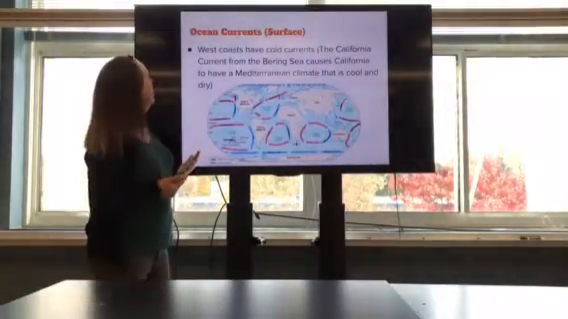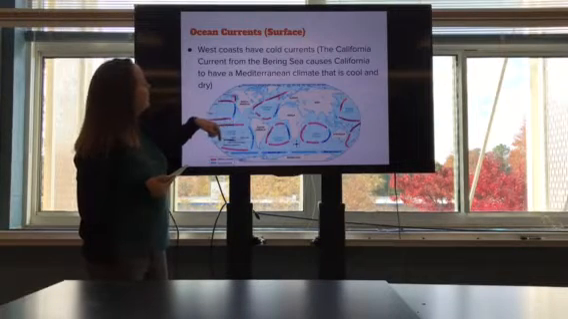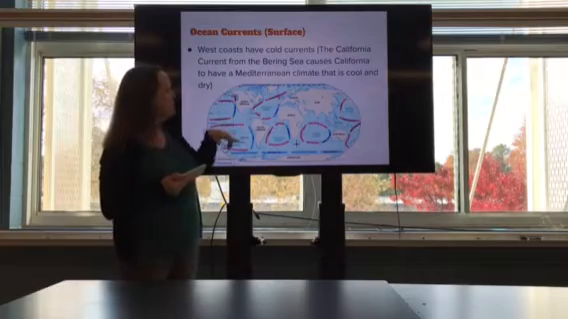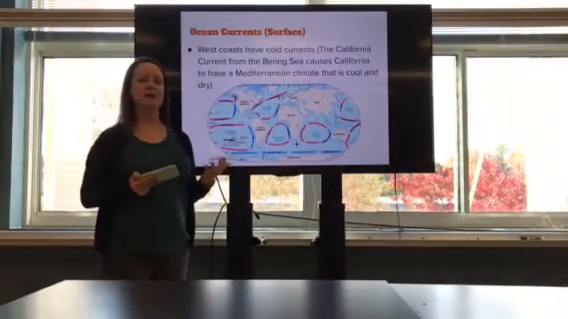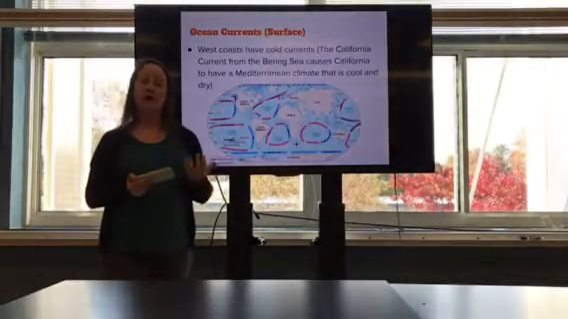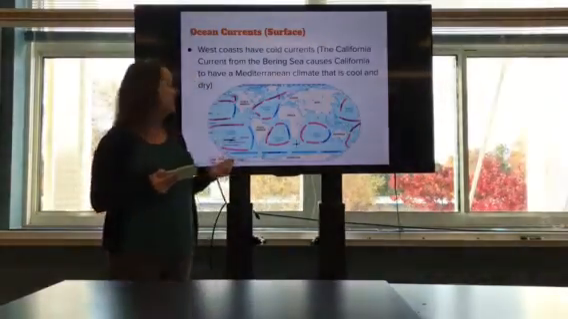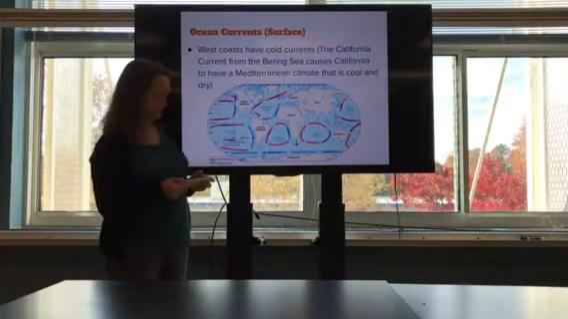All right, so with this California current that starts up here in the Bering Sea, it actually gives California more of a Mediterranean climate. It's very dry, which is why seasonally there are wildfires. When we talked about biomes, we talked about that chaparral or Mediterranean biome, again, because of those colder currents.